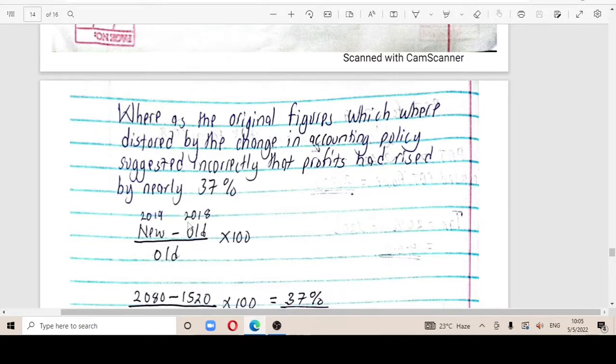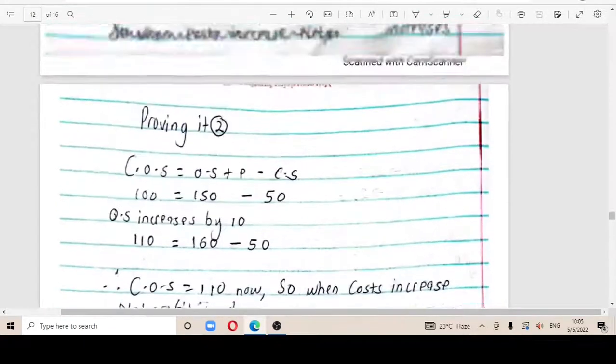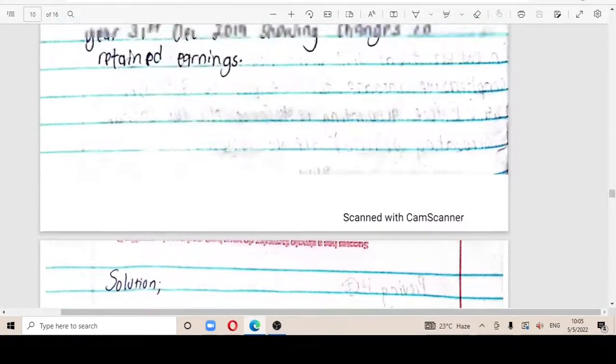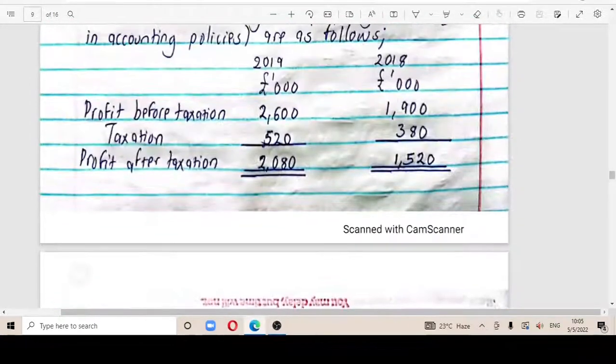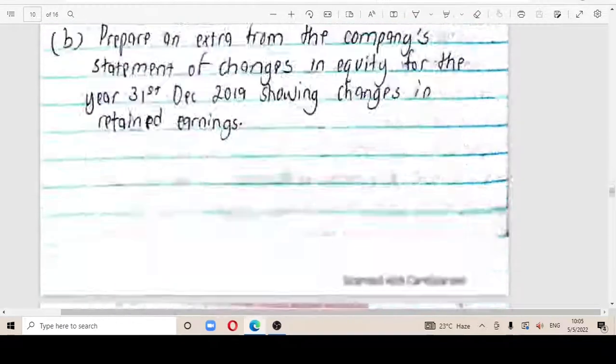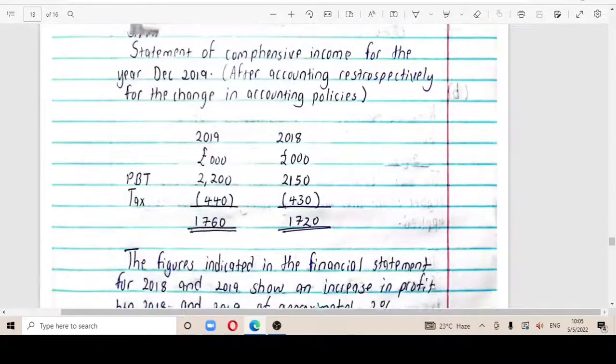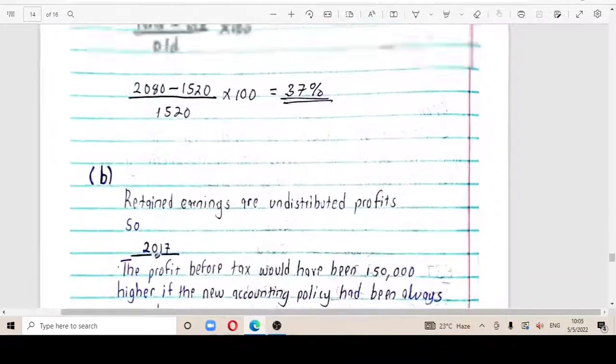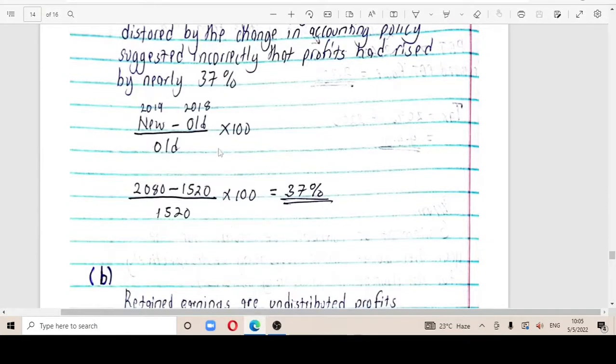So when you look at the previous old figures from the question, this is going to be our new, this is going to be our old. So when you come and place them accordingly, you're going to see this is 2018, this was the figure, this is 2019, this is the figure, this is of 2018, this is the figure divided by the figure of 2018 times 100, which gives you that 37%.